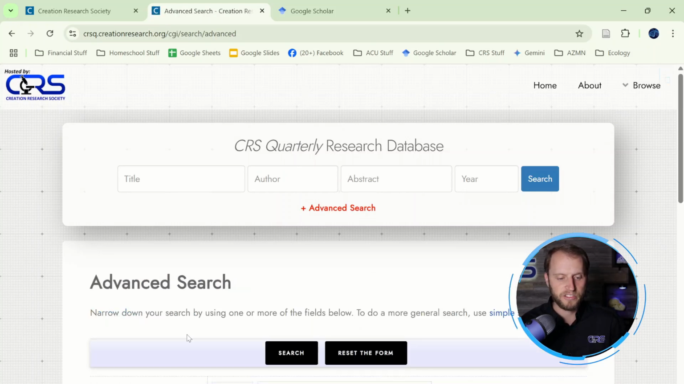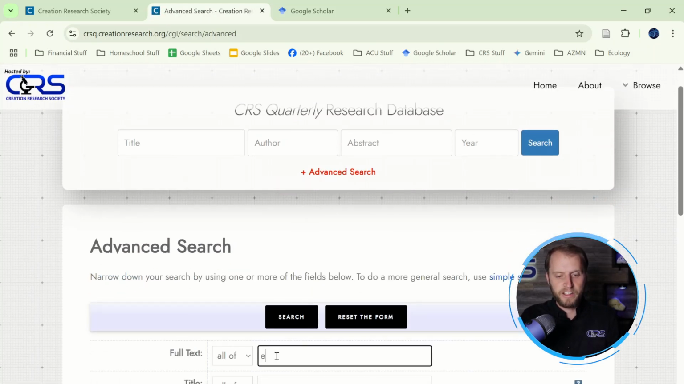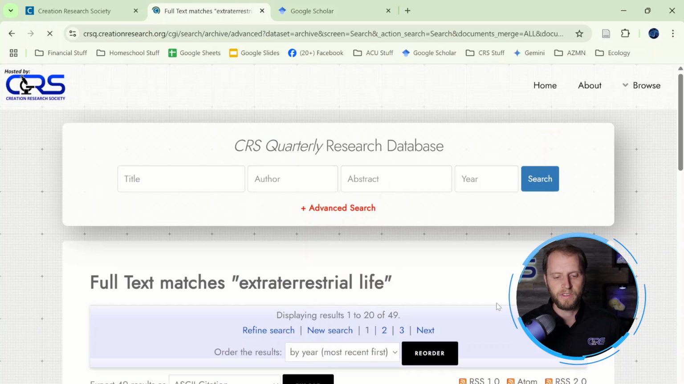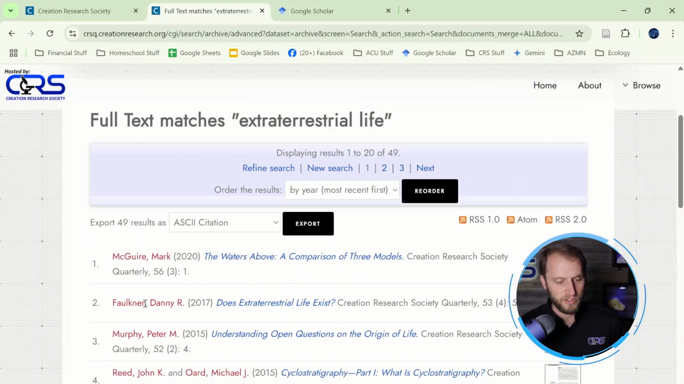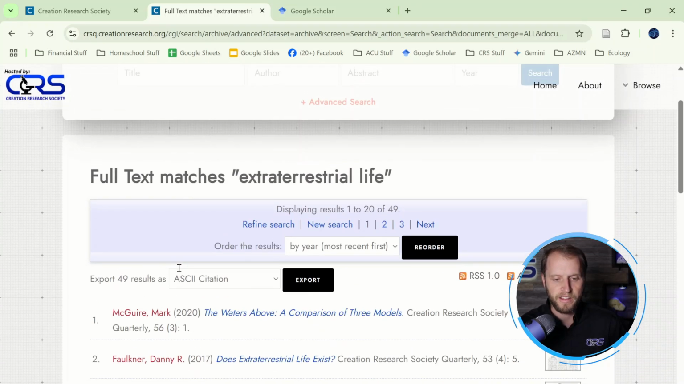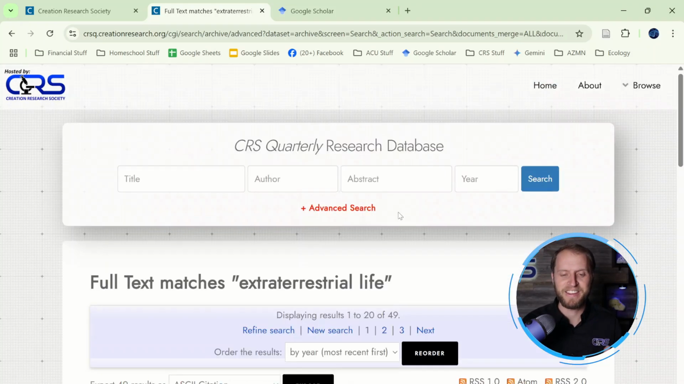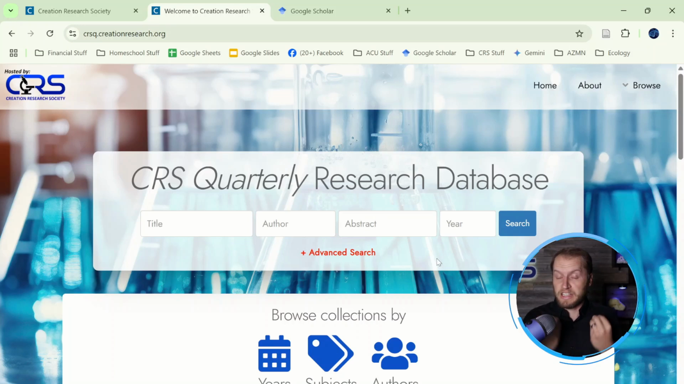Let me show you one other thing. Let's go to the advanced search and let's do the full text extraterrestrial life. This is going to search for extraterrestrial life in every full text PDF article on the database. And so sure enough, number 2, there's that article we've been tracking, but there's 49 articles that make some reference to extraterrestrial life. So all in all, these are some of the great reasons why this database is just a lot more user-friendly. It contains all of the past issues of the CRSQ. It doesn't contain the most current issue.